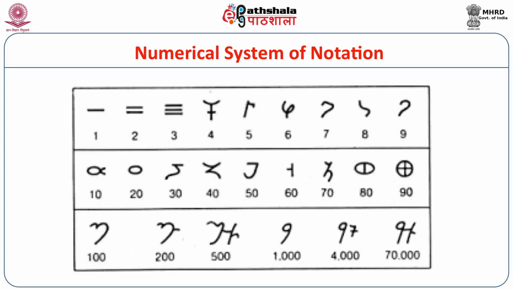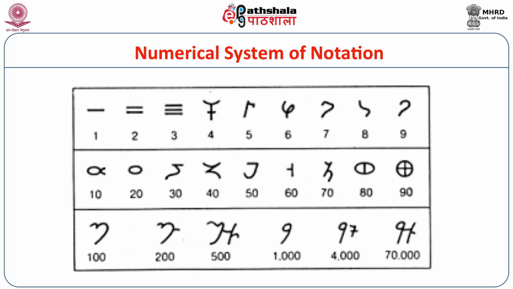Here you can find how 200 is expressed. Now 200 is expressed by adding a stroke to the right of the symbol for 100. Similarly, 500 is expressed by adding the symbol of 5 to the right of the symbol 100, and the two symbols 100 and 5 are connected by a separate stroke.